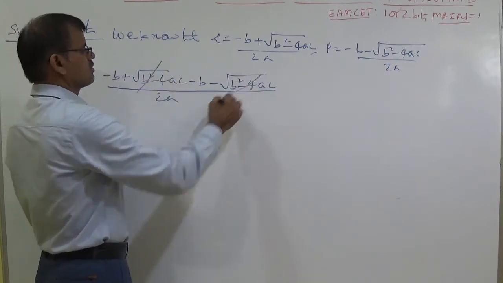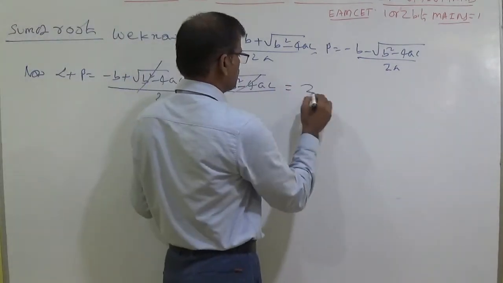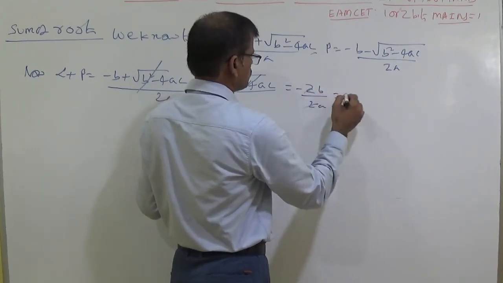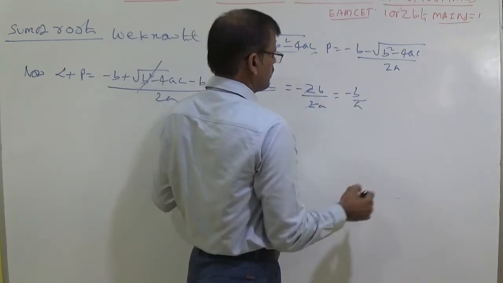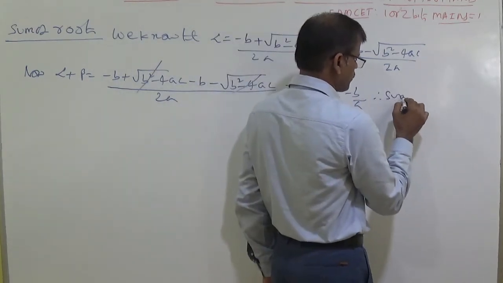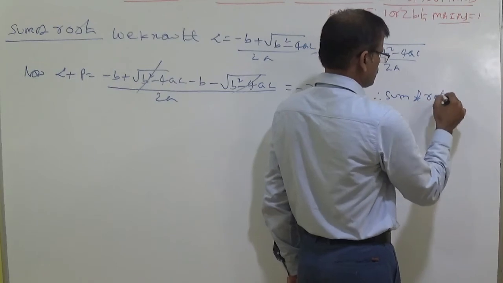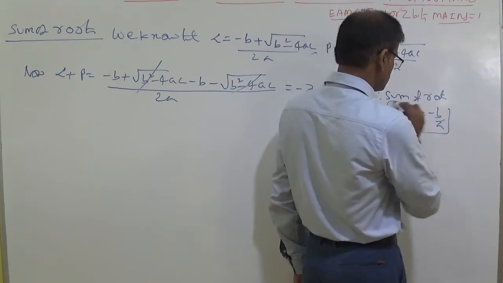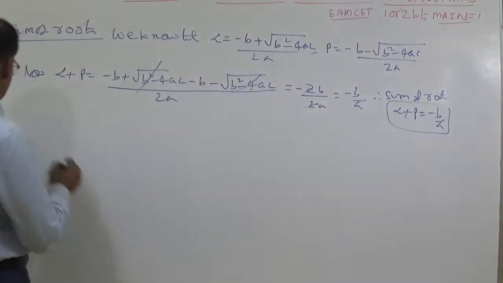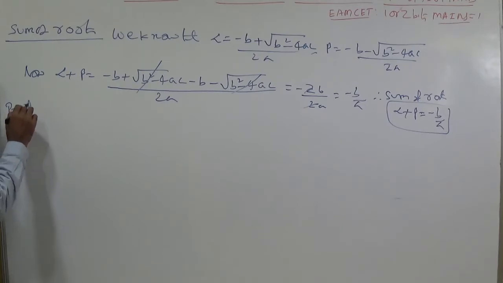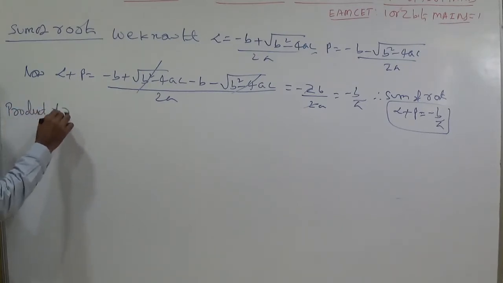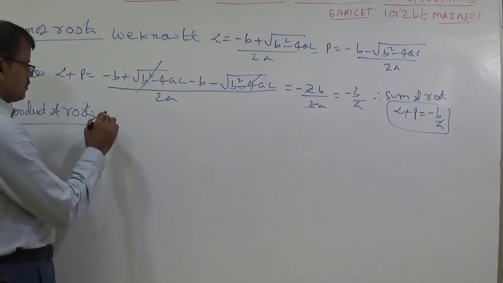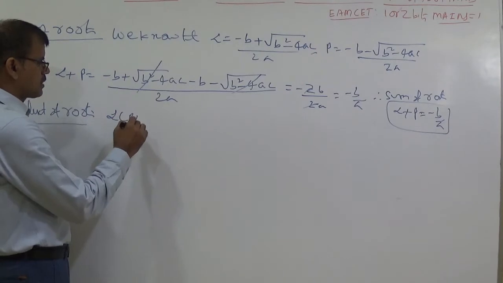Now plus root b square minus 4ac will get cancelled. Here minus b and minus b give minus 2b by 2a, the 2 gets cancelled, giving minus b by a. Therefore, sum of roots alpha plus beta is equal to minus b by a. Let us discuss the product of roots. You can write alpha into beta.